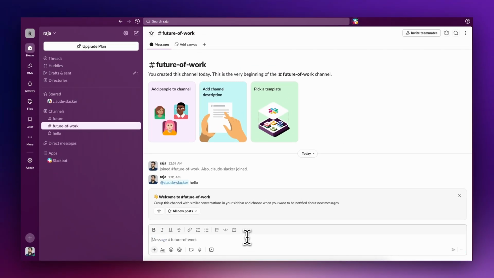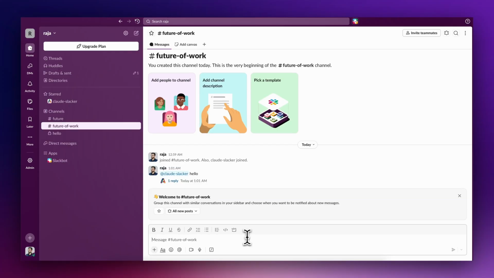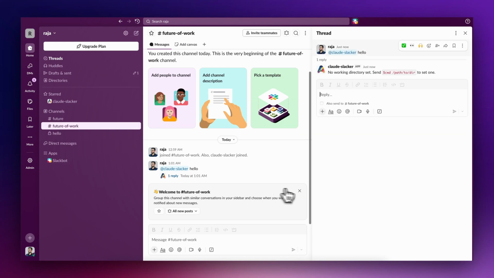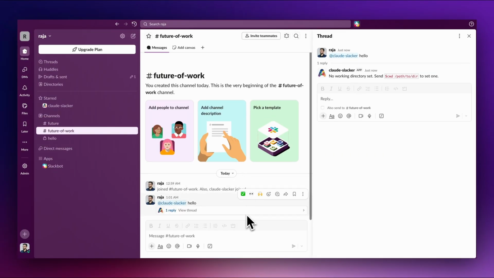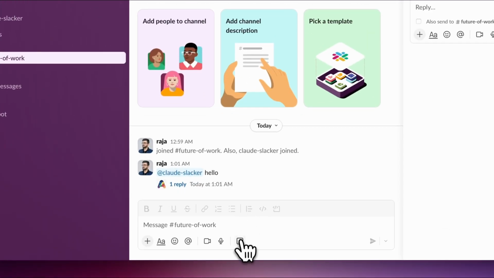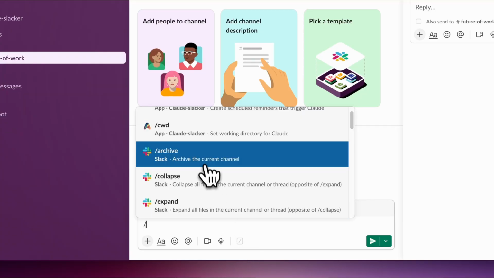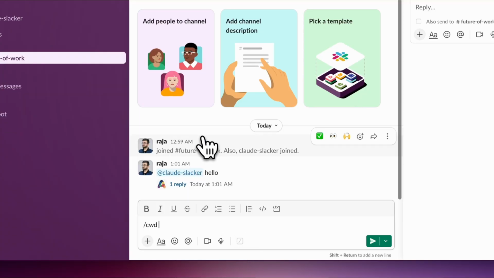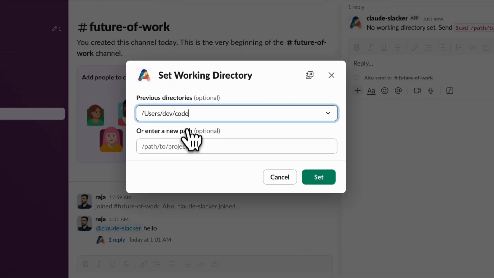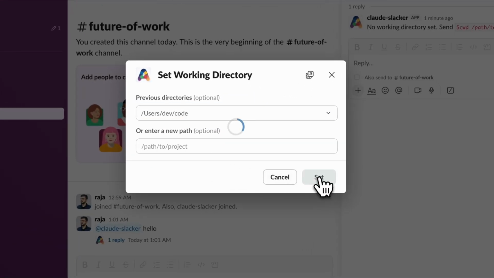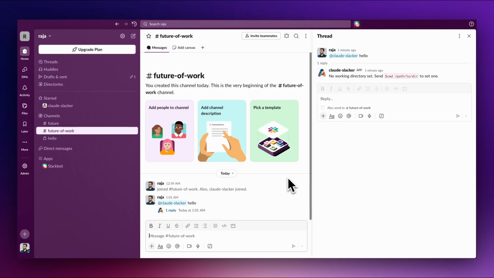Once you have added the app to any channel, you can start mentioning the Claude Slacker, which will pipe your request to the local machine wherever the Claude Code is hosted. If the current working directory is not set, it will reply that the current working directory is not set. To change the current working directory at the channel level, you can use the Slack slash command and specify a working directory, or you can pick from one of the pre-existing directories which you have selected before. Now, once the working directory is set for a channel, you're ready to message the local Claude instance.